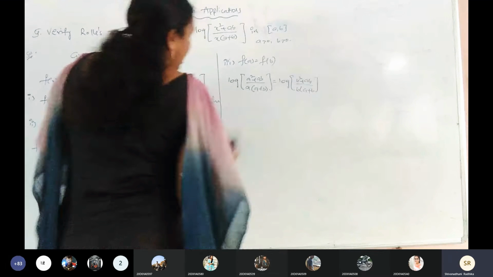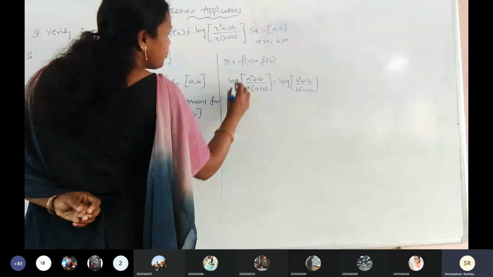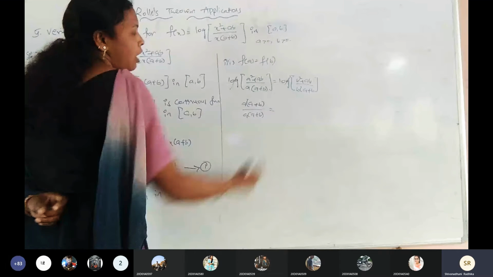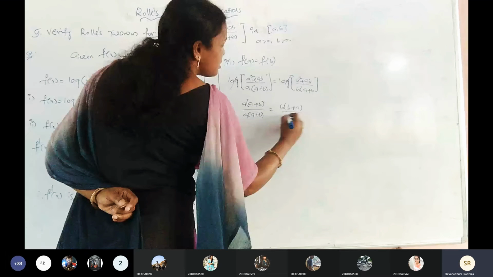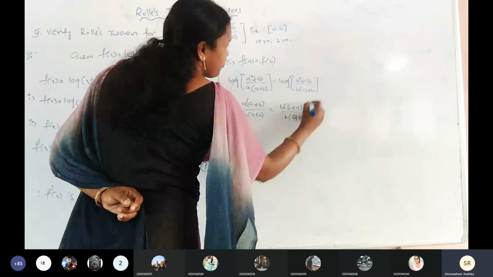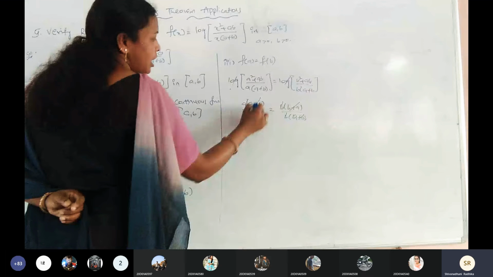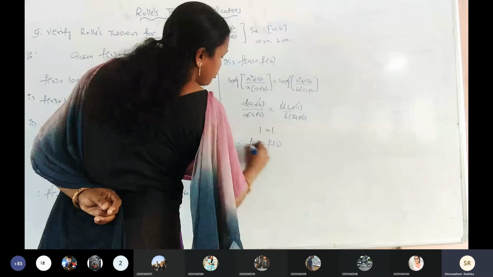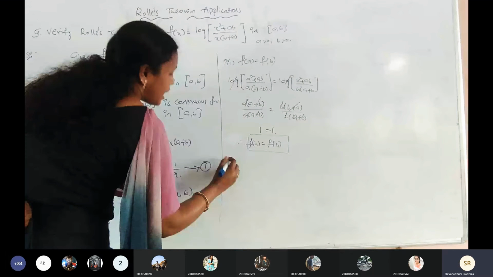Again, I am going to write the simplification here. On both sides the log gets cancelled, and the remaining is a common, a plus b by a into a plus b. Again b common, so b plus a by b into a plus b. The a plus b gets cancelled, and the a gets cancelled. 1 equals 1. Therefore, f of a equals f of b. The third condition is also satisfied. All conditions are satisfied.